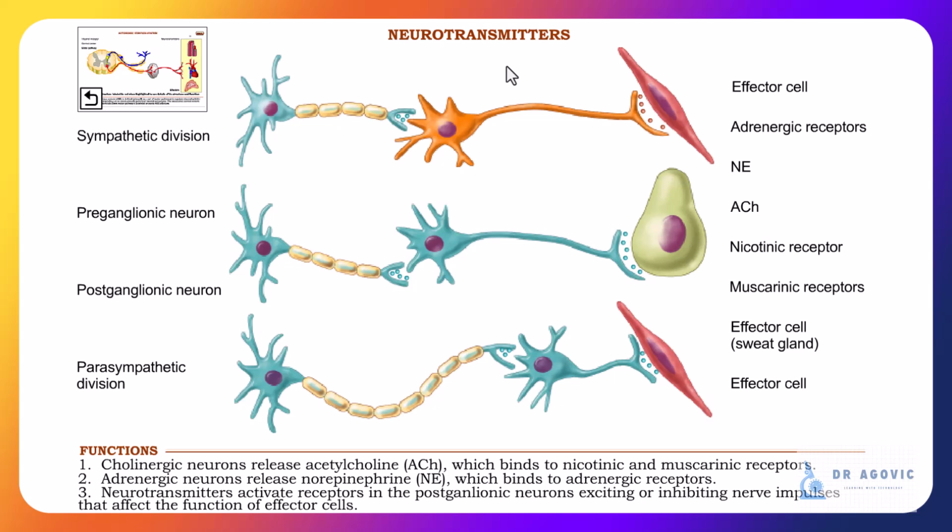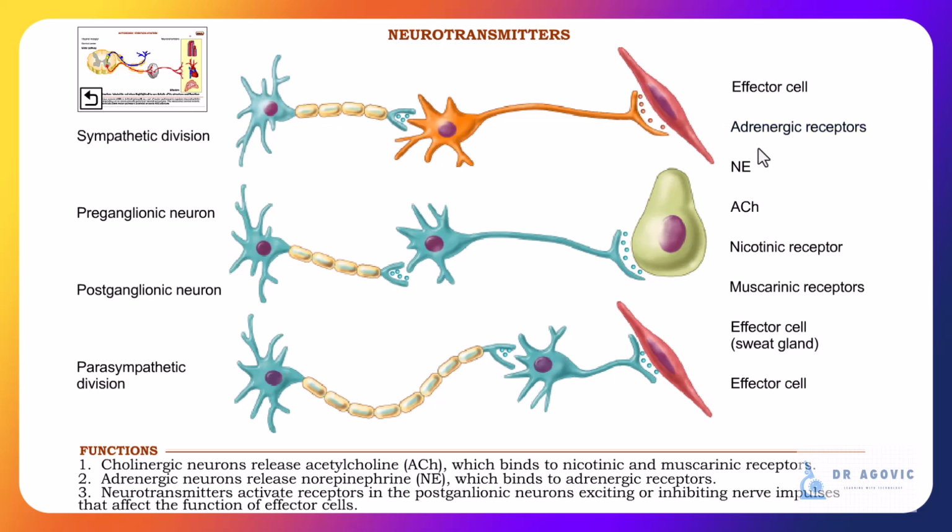Then we also have adrenergic receptors. Adrenergic neurons release norepinephrine or adrenaline, which binds to adrenergic receptors. Not shown here though, there are two subtypes of adrenergic receptors, alpha and beta. Alpha is involved in vasoconstriction and smooth muscle contraction, while beta adrenergic receptors are pretty much involved in increasing heart activity and relaxing smooth muscles.